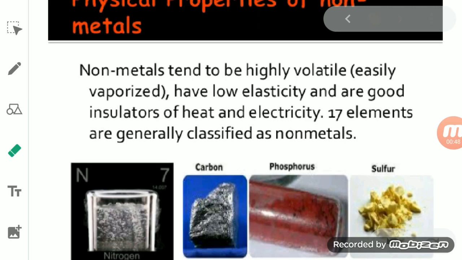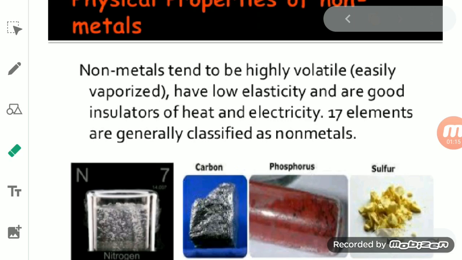It is a type of element that is neither malleable nor ductile, and does not conduct electricity. So non-metal is an element that is neither malleable nor ductile and does not conduct electricity.